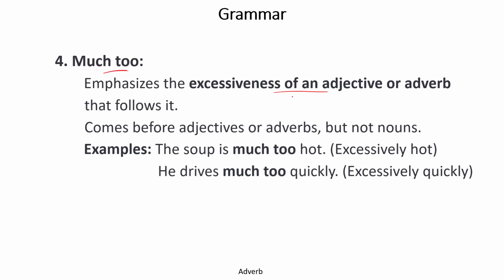So I have already told you that before an adjective, we use much too. The soup is much too hot, excessively hot. She drives much too quickly. Also, with adverbs, we can use much too. Quickly is an adverb, so we have used much too.